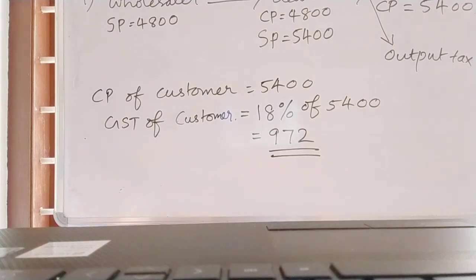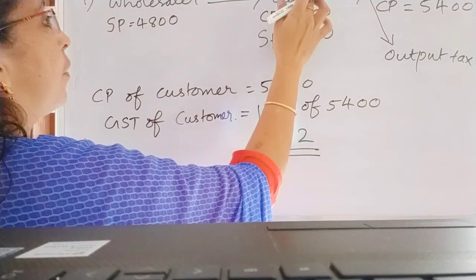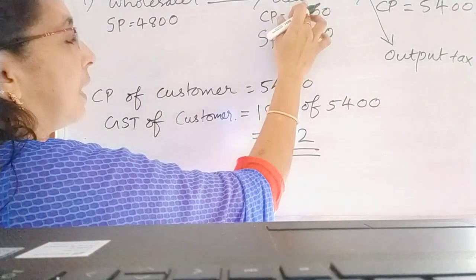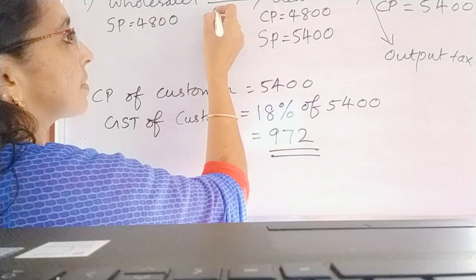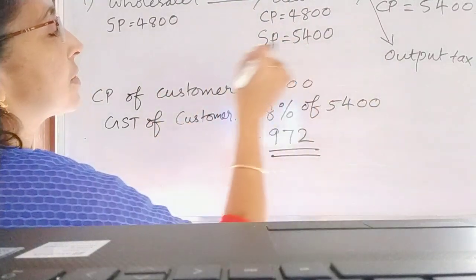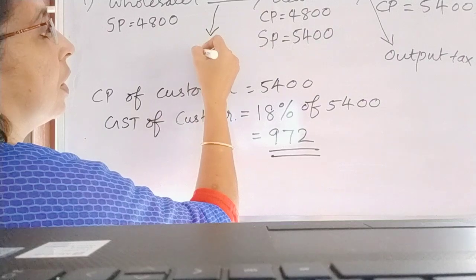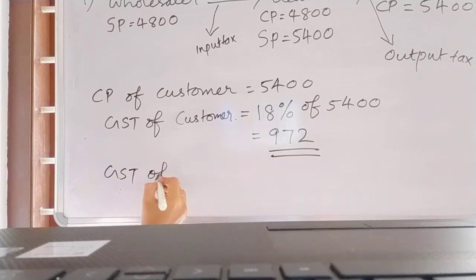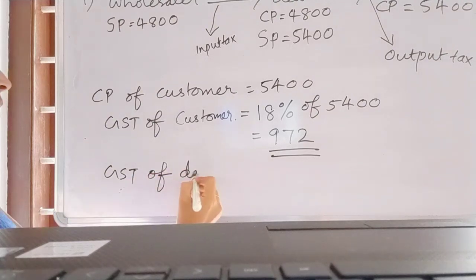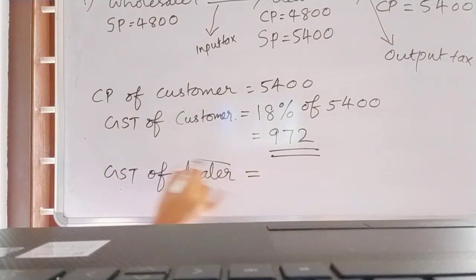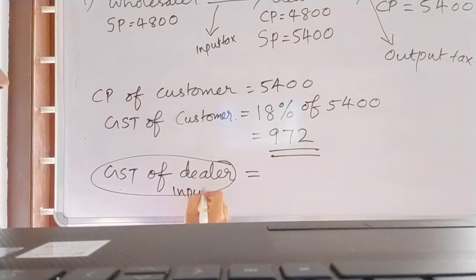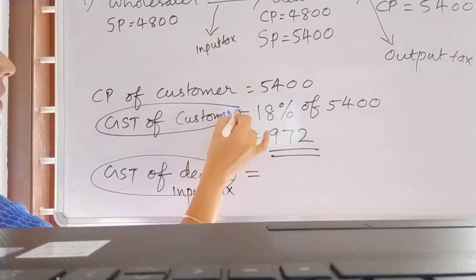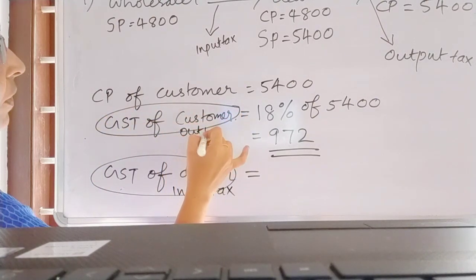So how can we find it? For finding the tax paid by the dealer, we want to find the output tax, and the input tax also. How can we find the input tax? That is the GST of the dealer. GST of dealer is known as input tax, and GST of customer is known as output tax.